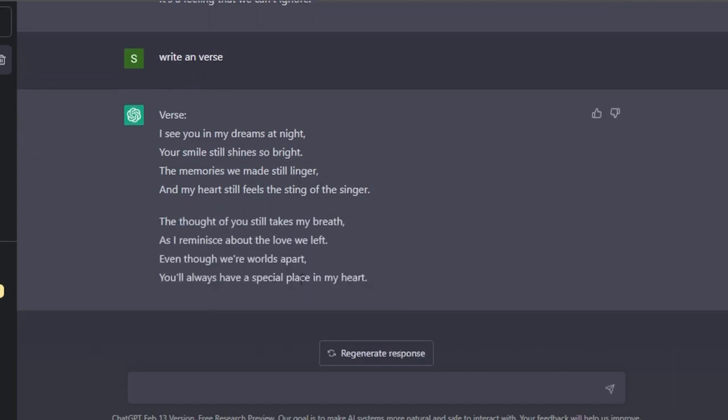So this is how you can create more verses. You can create the outro. You can work on the verses again. You can ask it to rewrite something for you, and you will get the best lyrics. So once the lyrics are done for the song, now we can move on to the next part, which is actually making a song.